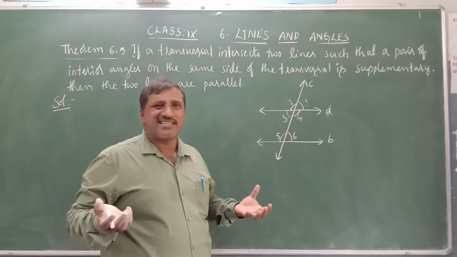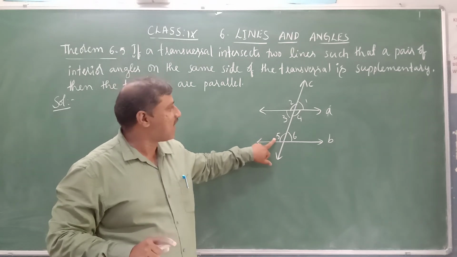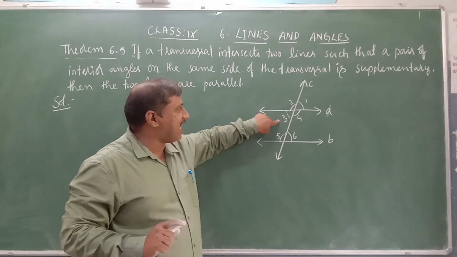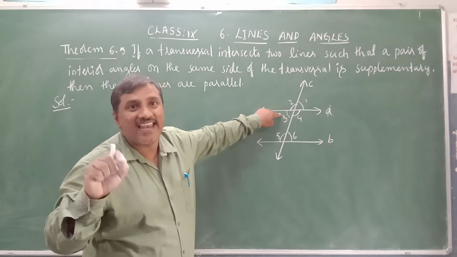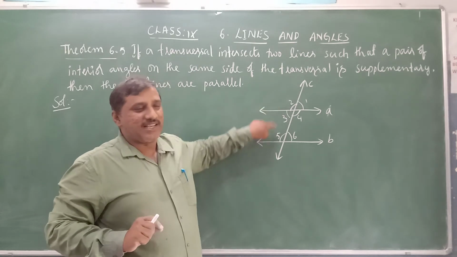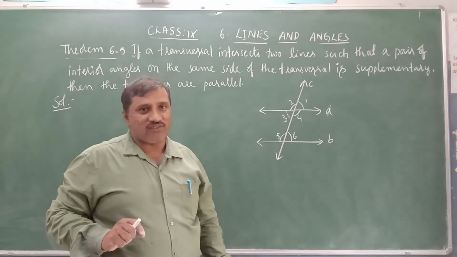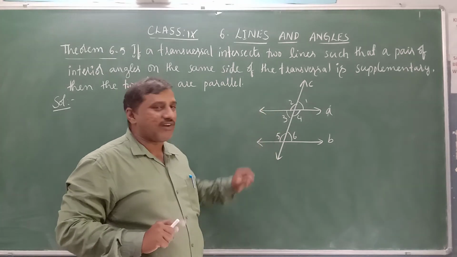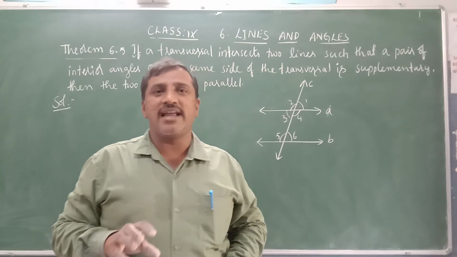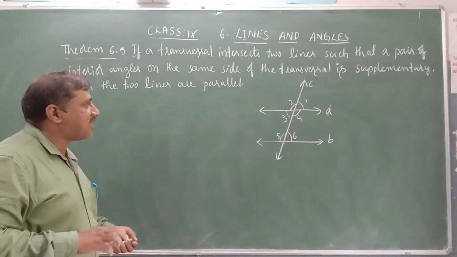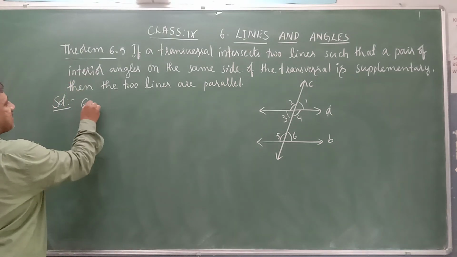Yes, how do we prove? Simple it is. Angle 3 plus angle 5 is 180 degrees. It is given. Yes, what about angle 2 and angle 3? Their sum is 180 degrees, linear pair of angles. So from these two equations, angle 3 is common. Therefore, angle 2 is equal to angle 5. But in this figure, angle 2 and angle 5 are both corresponding angles. By the corresponding angles axiom again, we can say that the two lines are parallel to each other.